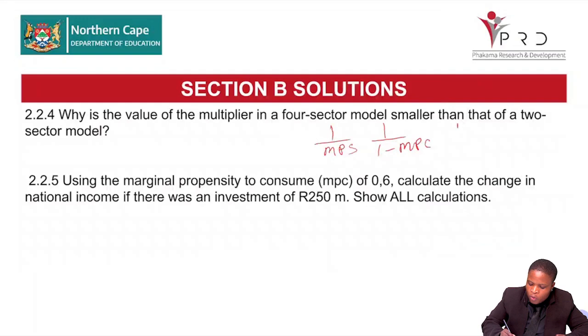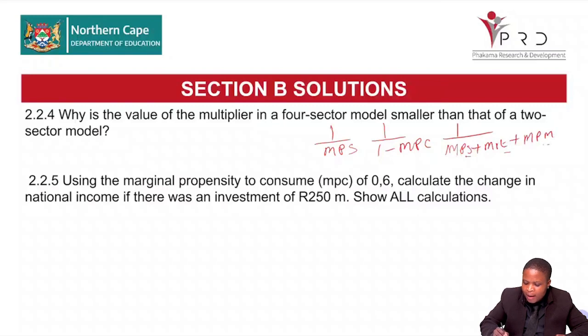Then the 4-sector will be 1 over MPS plus marginal rate to tax plus marginal propensity to import. So there are many leakages, savings, taxes, and import. So leakages does what to the multiplier? I'm going to give you a minute to think about that. What does leakages do to the multiplier?